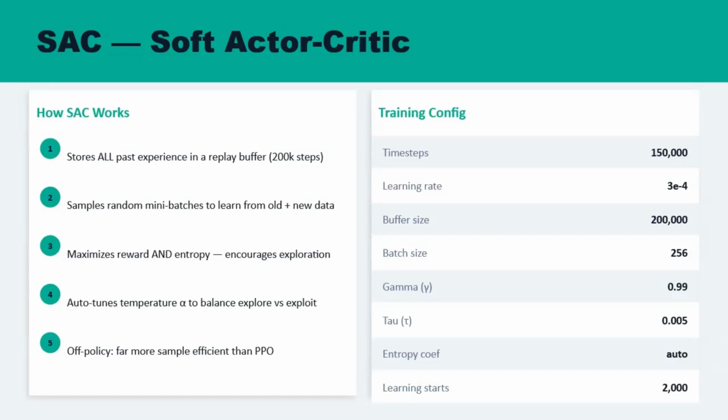This slide here summarizes our training configuration. We've used 150,000 time steps with a learning rate of 3e-4 and a replay buffer size of 200,000. The batch size was set to 256 with gamma at 0.99 and tau at 0.005 to keep learning stable. We also used auto entropy coefficient tuning, and learning began after 2,000 steps to make sure the model had enough initial experience prior to updating.